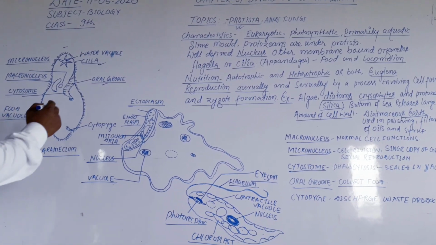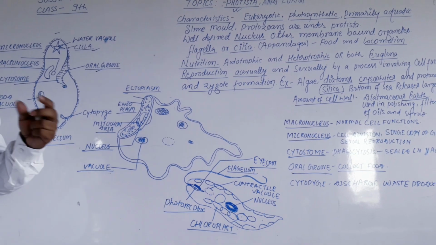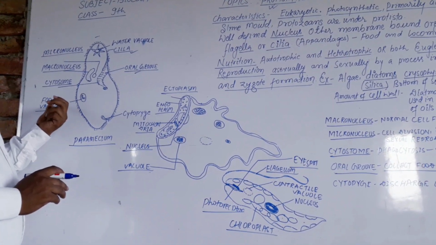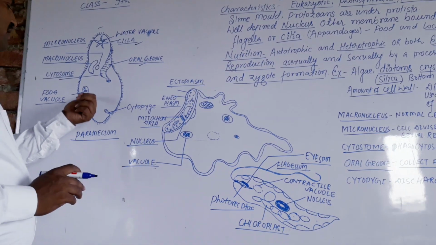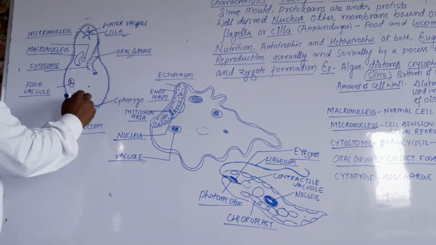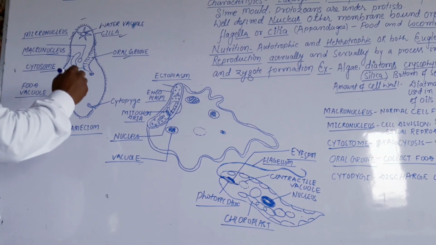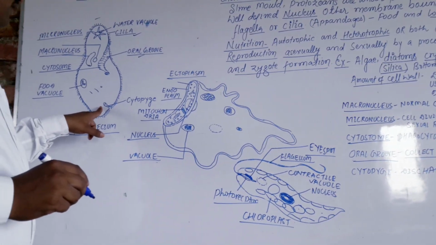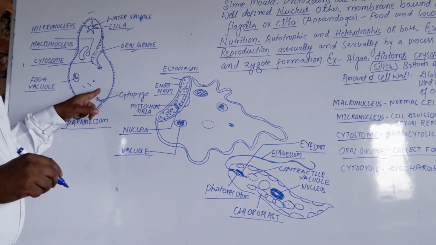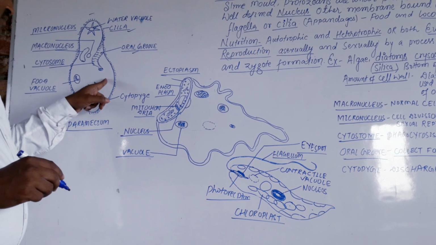The cytosome is also responsible for capturing food, which is sent into the food vacuole, where enzymes are released and the food is digested. When fully digested, it is assimilated into all parts of the body, and the cytopyge discharges the waste materials from the body of the Paramecium.